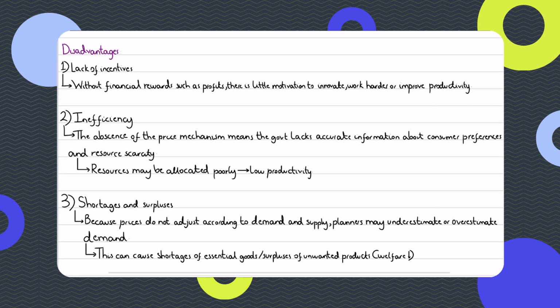Disadvantages, number one, the foremost is, see, no system is perfect. So one big problem is the lack of incentives in a planned economic system. Workers and managers don't feel motivated to work hard because there's no profit incentive. So that would obviously mean that workers and managers and even the entrepreneurs won't feel that much motivated to work harder. I mean, the entrepreneurs are the government itself. So the government would also not feel motivated to work harder because although it will work hard to an extent that it provides social security and stability and employment and equitable access to everyone, that's not enough, right? That's just the bare minimum.